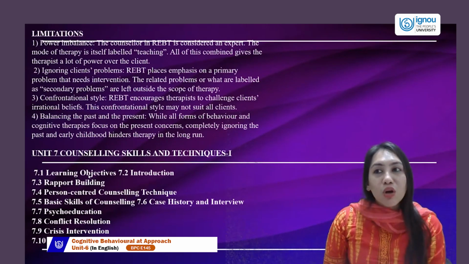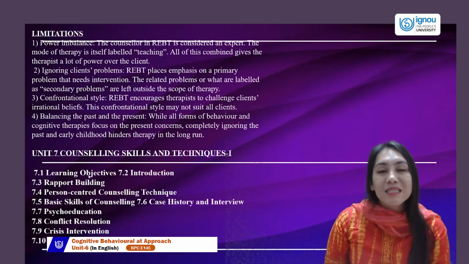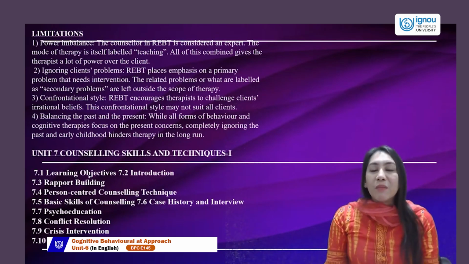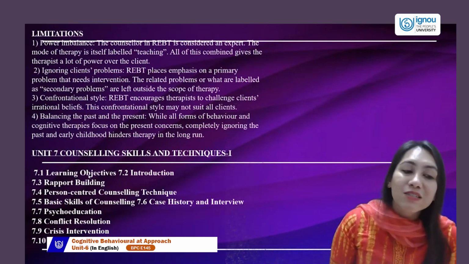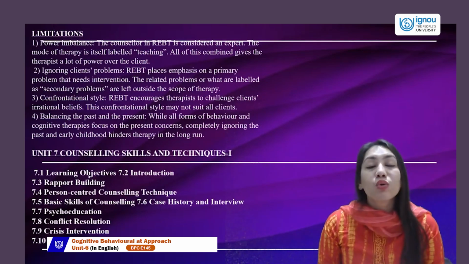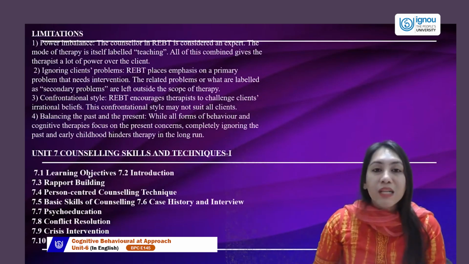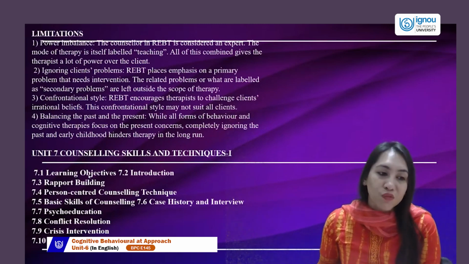This is something which is not talked upon most of the time and is the need of the hour today, because post-pandemic, post the calamities that are coming to countries, crisis intervention and grief counseling holds a lot of importance in our country and should, I feel, grow leaps and bounds. It's the need of the hour.